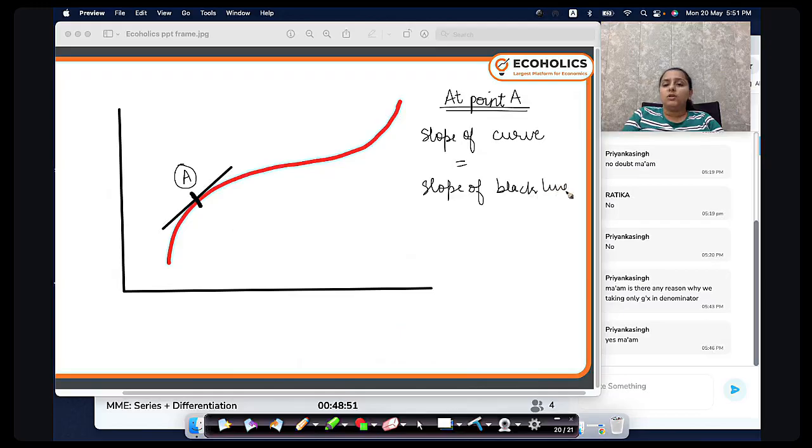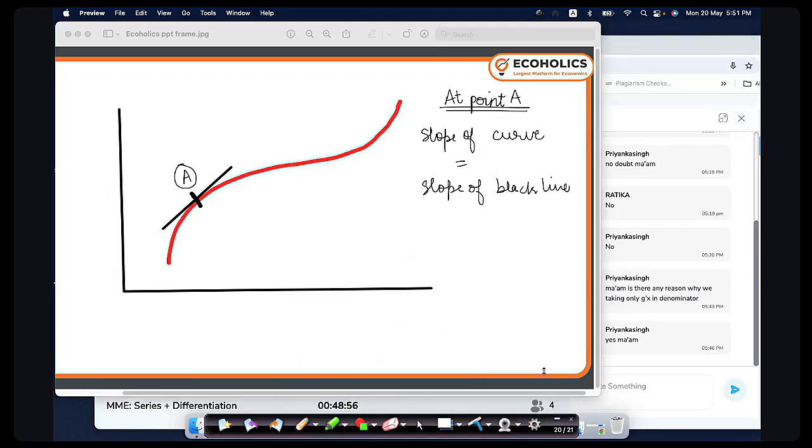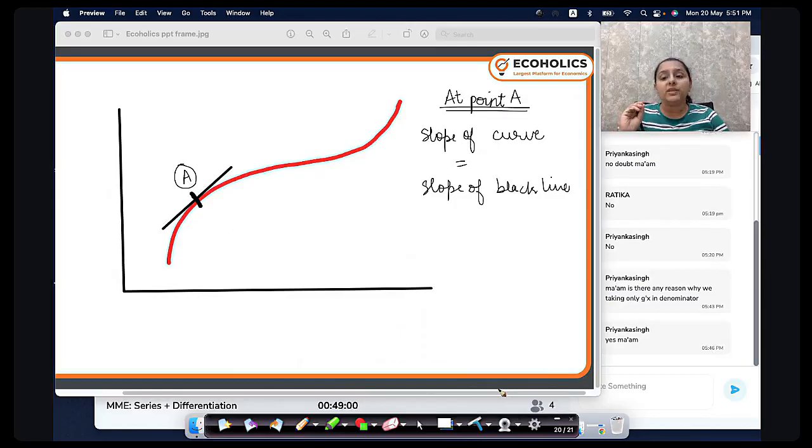And what do we call this? This is the tangent. You must have studied about this in class 10th, if you remember. Tangent to the circle. So tangent basically means a line which touches the curve at just one point. So when I'm finding slope of curve at a point, slope of the curve at that point is equal to slope of tangent at that point.